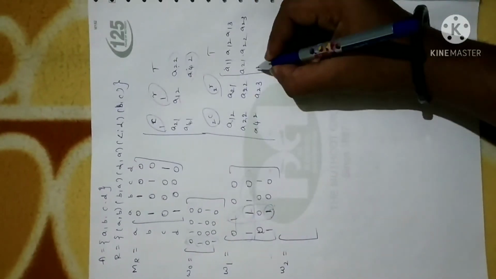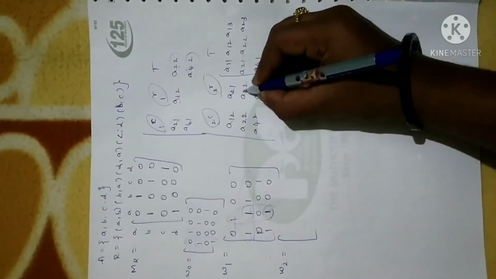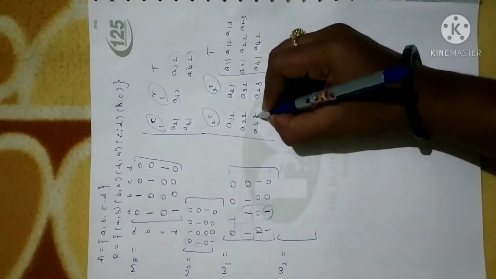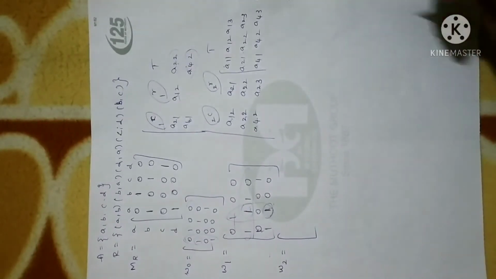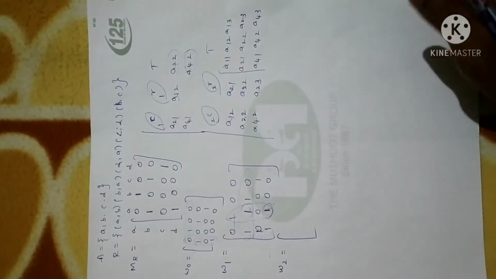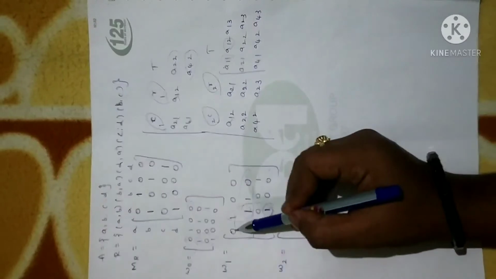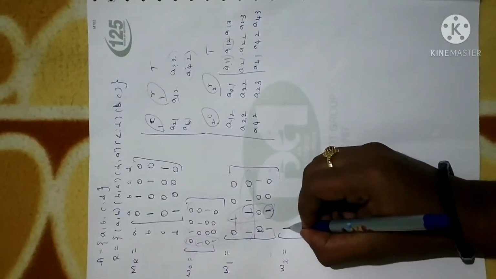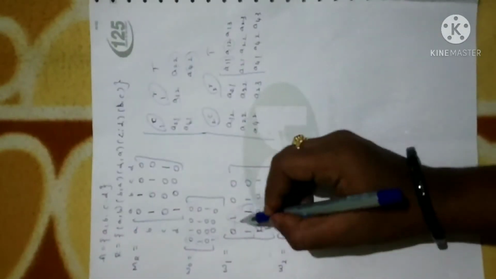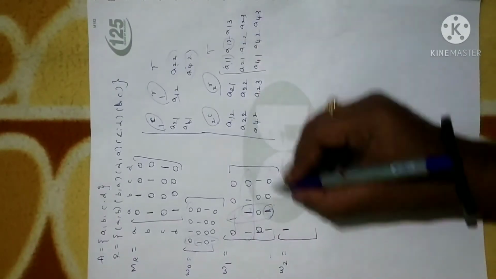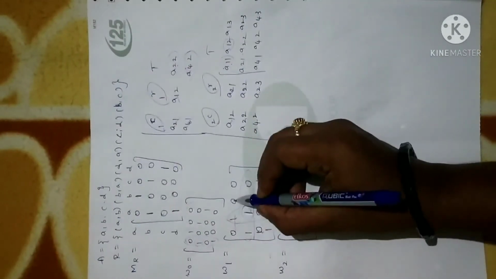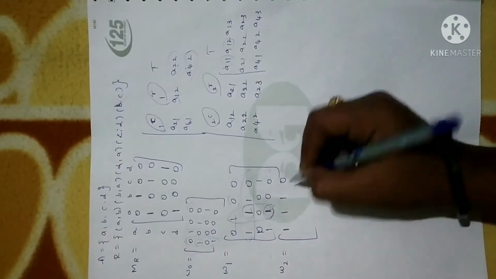A42 with A21 will give us A41. Again these two will give A42. These two will give A43. So this is from the transitivity relation. Now we are going to change the position of only these elements. A11, in the sense first element 0, will become 1. A12, the first row second element, will become 1. Next A13, this element will become 1. This element is not going to change, 0.